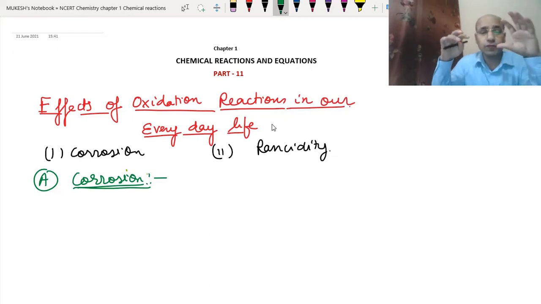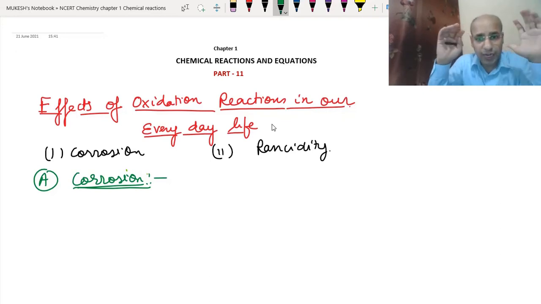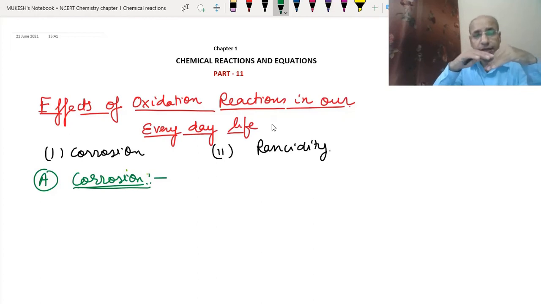I think most of you have heard about rusting. Rusting is a form of corrosion. Basically, what happens in corrosion is that the metal reacts with atmospheric gases. It can react with oxygen, water vapor, carbon dioxide, or hydrogen sulfide.